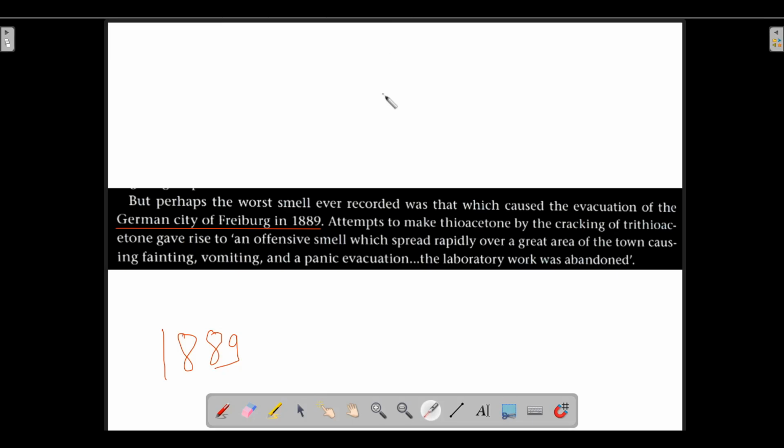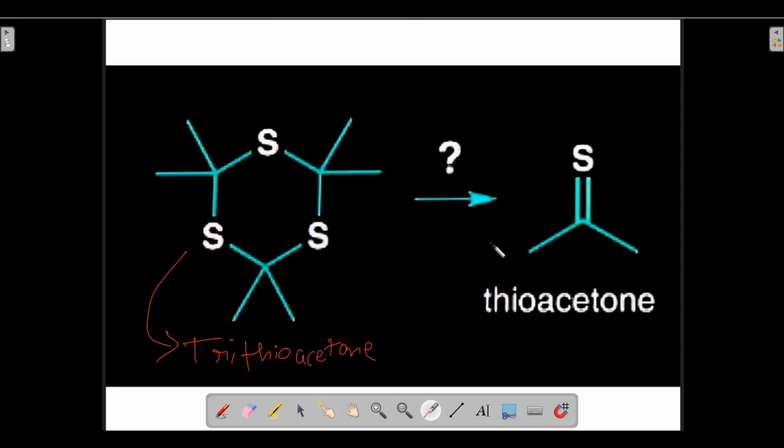Attempts to make thioacetone by the cracking of trithioacetone: by cracking this compound, they wanted to make this particular compound.